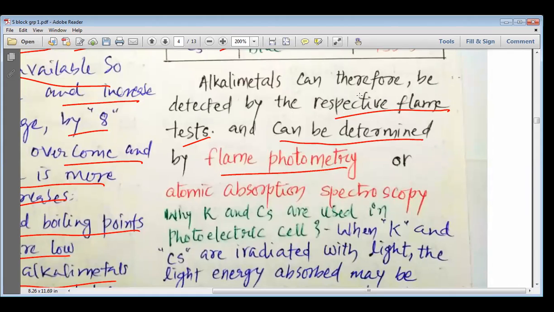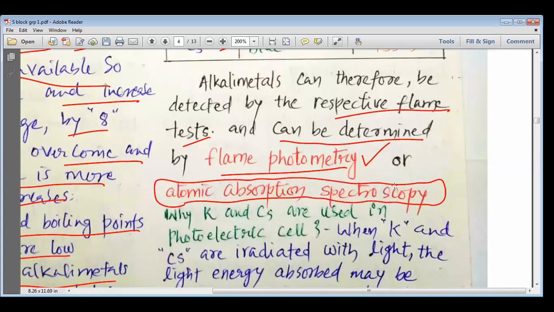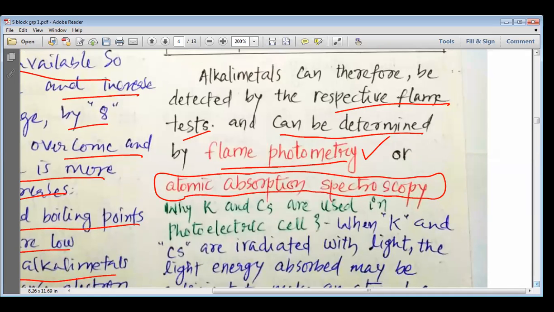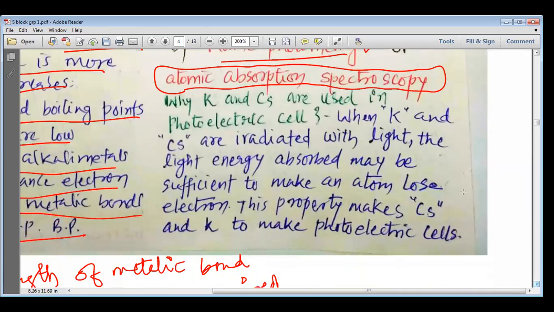So the method of identifying elements using the flame, to understand their presence by the color they produce, is known as flame photometry. That is why we can detect these elements using flame photometry, or by a spectroscopic method known as atomic absorption spectroscopy. That means the light is absorbed, and then a spectrograph can be produced, and on the basis of that we can detect their presence.